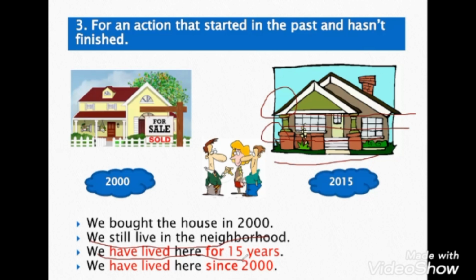Example number 4, we have lived here since 2000. We have lived here since 2000. We still live in this house. Like any one of you who lives in a house. He started living in this house and till this moment he is still in this house. Okay? All right.